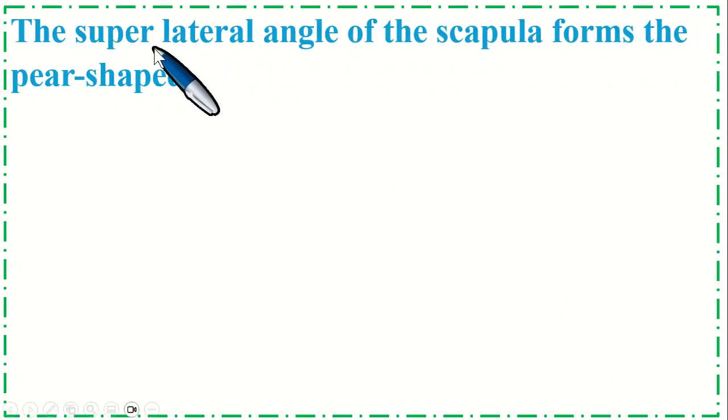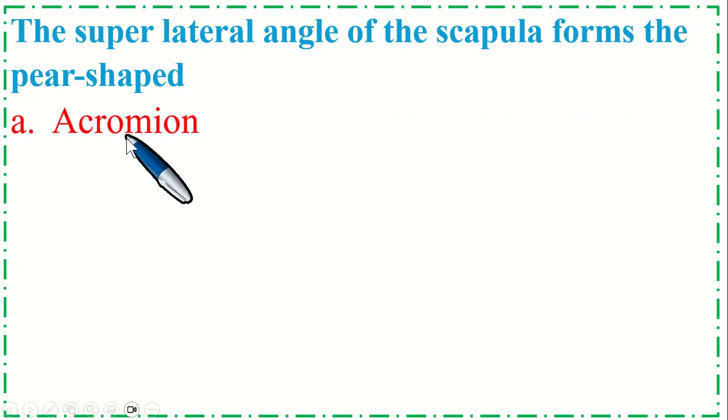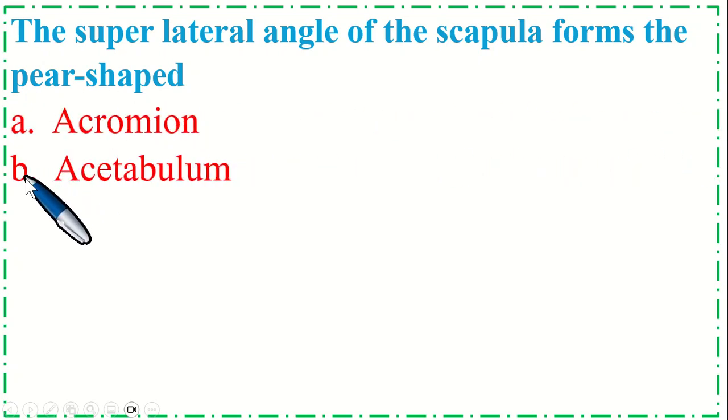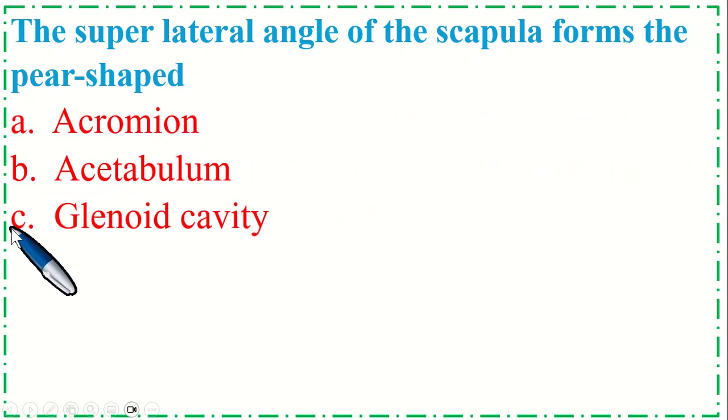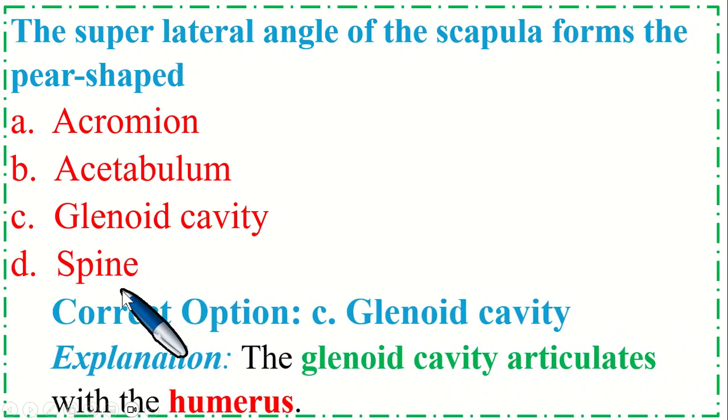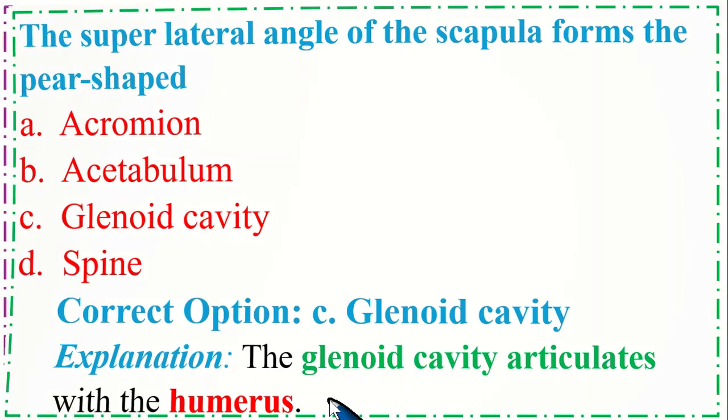The superolateral angle of the scapula forms the pear shaped dash. Option A, acromion; B, acetabulum; C, glenoid cavity; and option D, spine. So the correct option is C, glenoid cavity. The glenoid cavity articulates with the humerus.